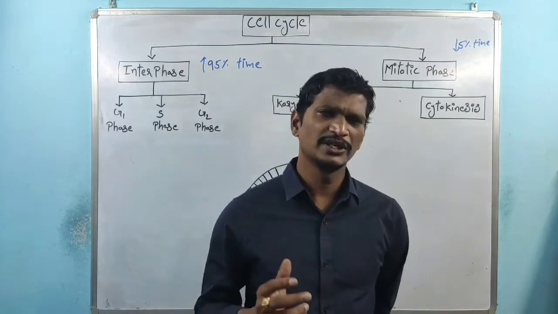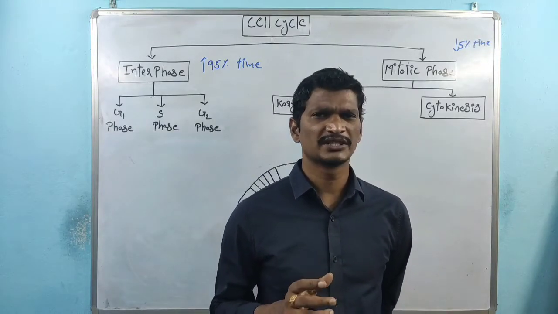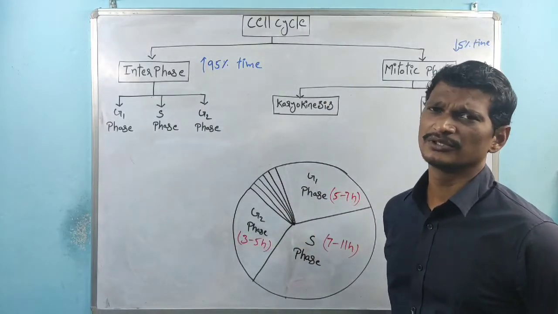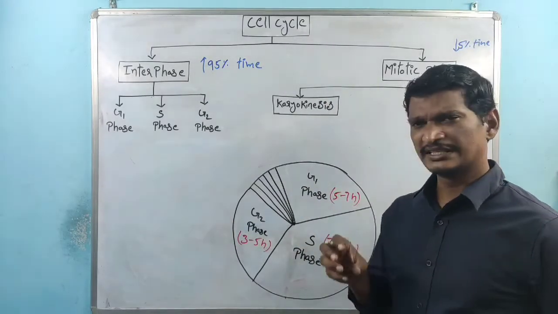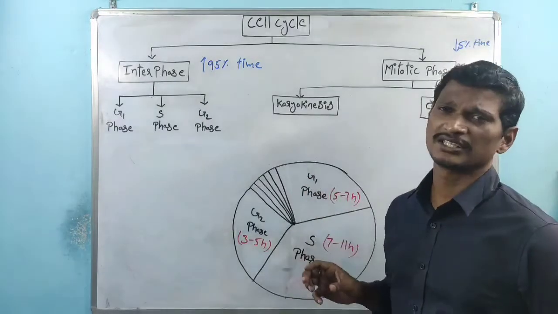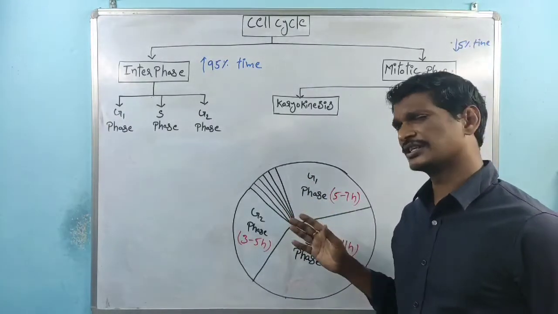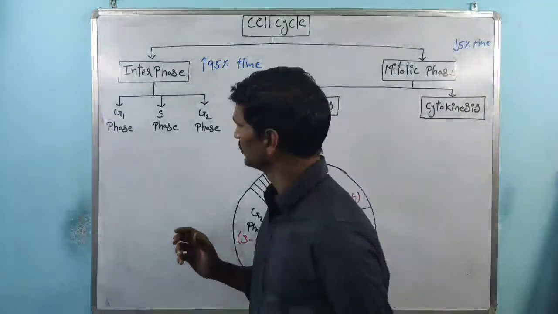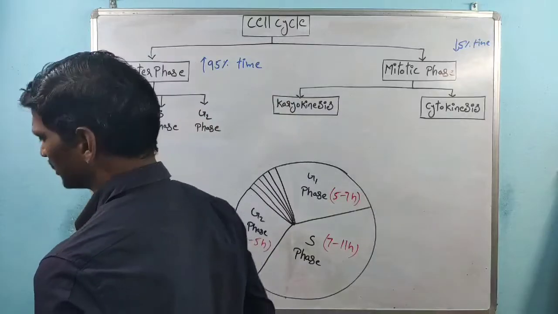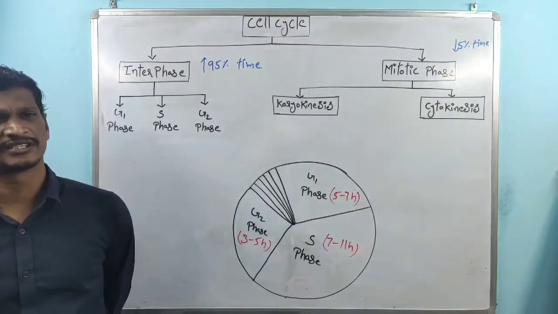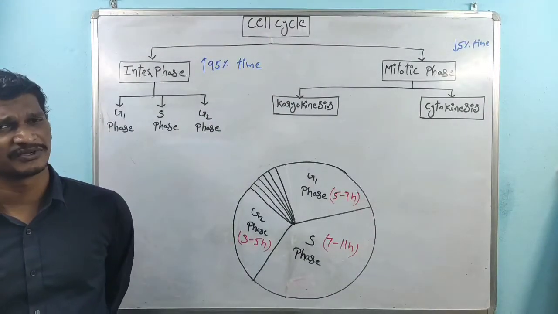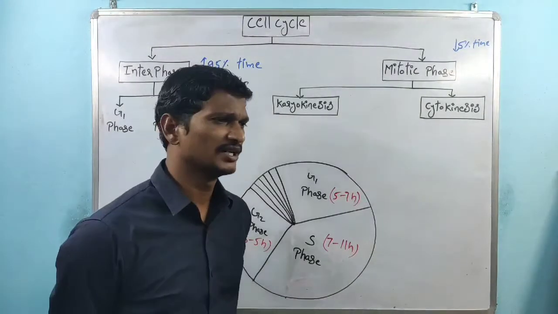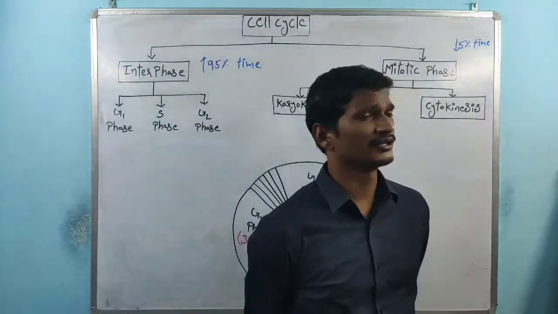Right? So today we are going to discuss the basic level of cell cycle. From the next class onwards, we will discuss the detailed explanation regarding the cell cycle. Today we will just discuss the basic level of the cell cycle. See, within cell cycle, there are two major phases. One of the phases is called interphase, the other phase is called mitotic phase.